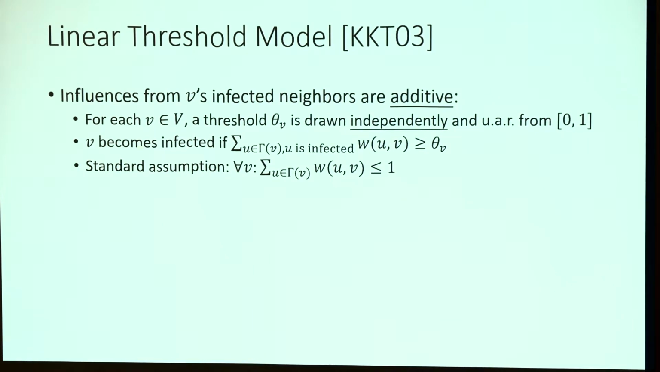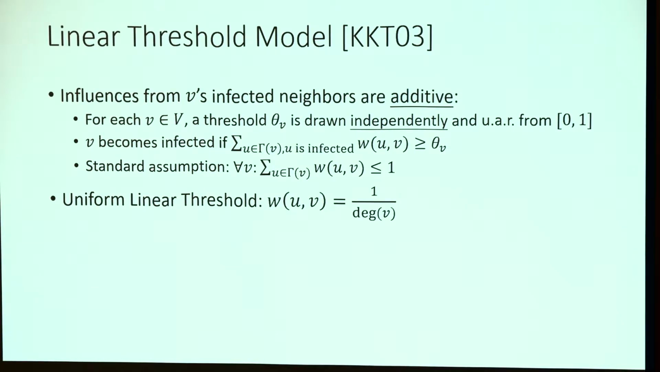On the other hand, we calculate the total amount of influence that the vertex suffers from its neighbors. For each infected neighbor U, we sum up the weights of the incoming edges that connect the infected neighbor U to the vertex V. So the left-hand side of this inequality is the total amount of influence that we suffer from the neighbors. And if this is greater than the threshold, we will be infected. And there's a standard assumption which keeps the whole thing linear, saying that if you sum up the weights of all the incoming edges, it should be at most 1.